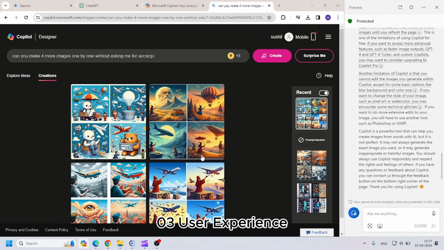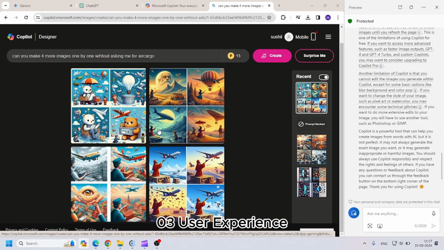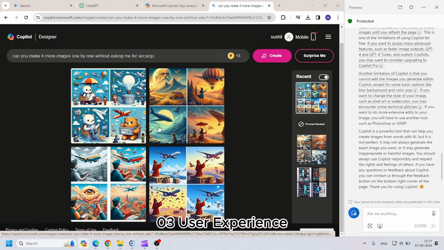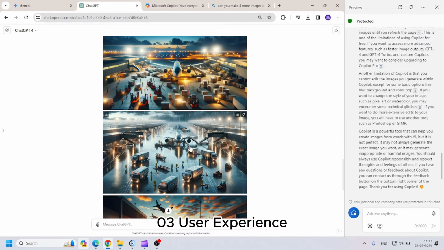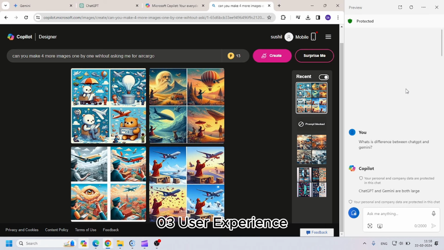And here, if we see the air cargo, the results are good. The only thing is that we have not specifically mentioned what type of images we need. But in ChatGPT, we don't need to specifically mention it every time. So this is the key difference. Here, the difference between ChatGPT and Copilot, I think we have the results.